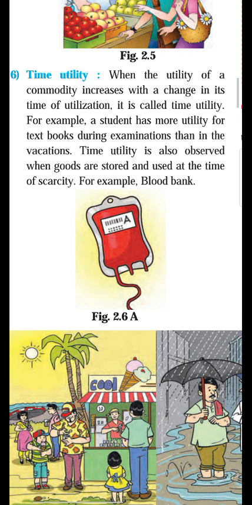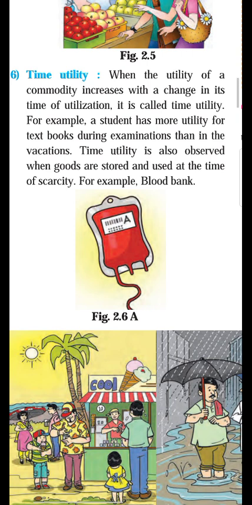One, there is a good time when the blood bank collects the blood from the other people, and if there is an emergency time, the blood bank utilizes that blood bags at the time of emergency. So it is a proper use of time. During good time the people donate the blood, and during the emergency time the people need the blood. So what is this? It is called as time utility.